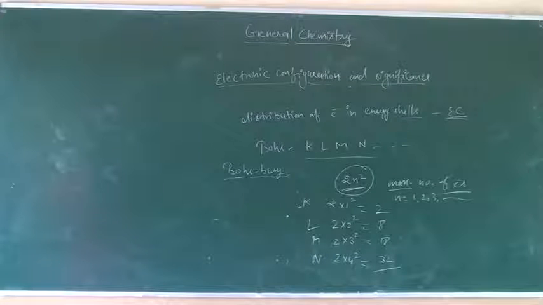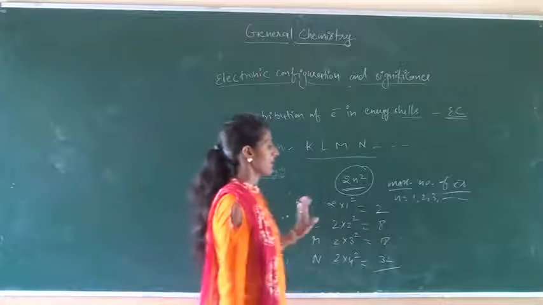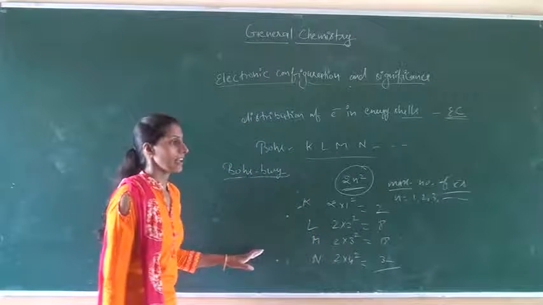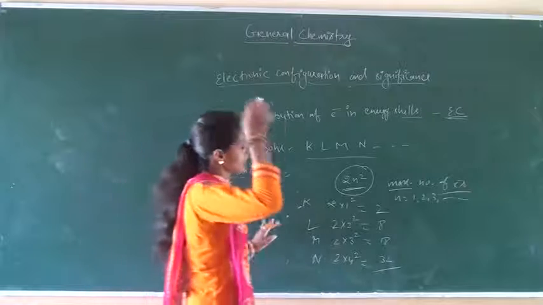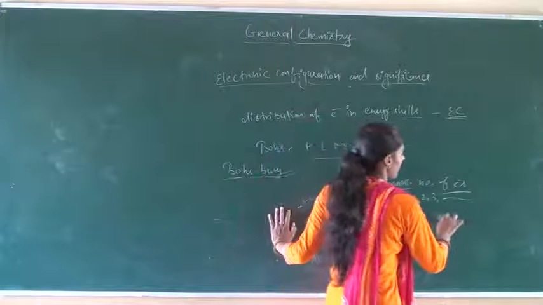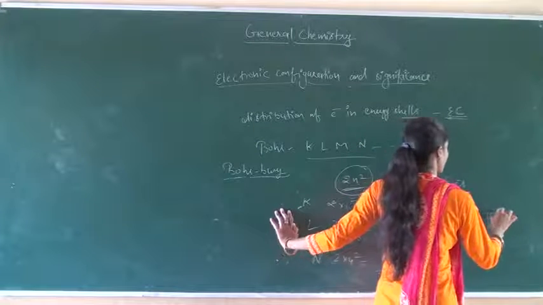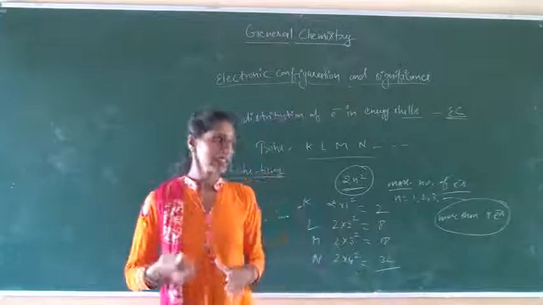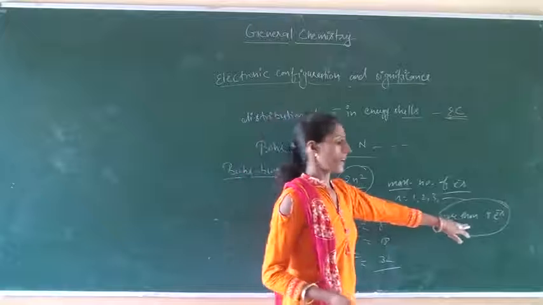The outermost energy cell in an atom cannot have more than 8 electrons, but this Bohr-Bury scheme failed after some time because the outermost energy cell, or valence cell, cannot contain more than 8 electrons.